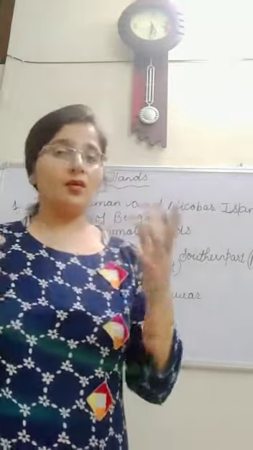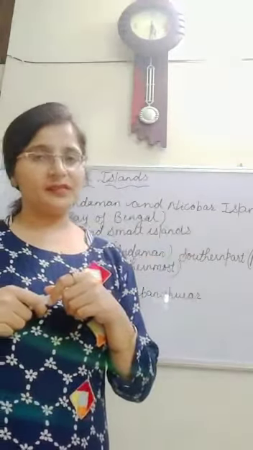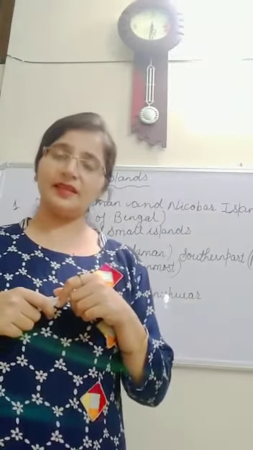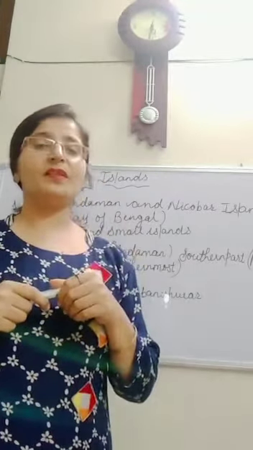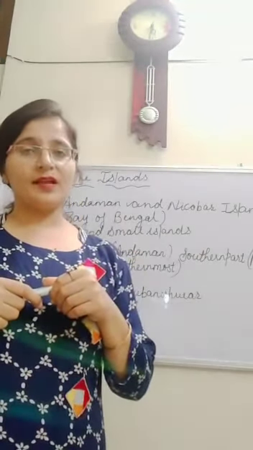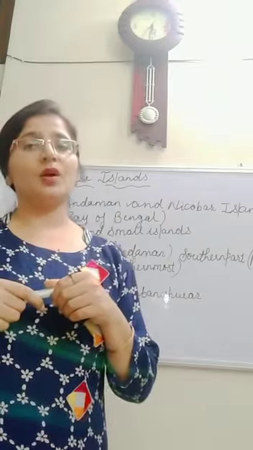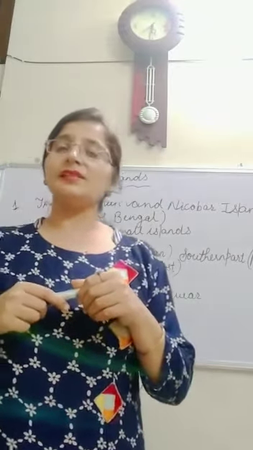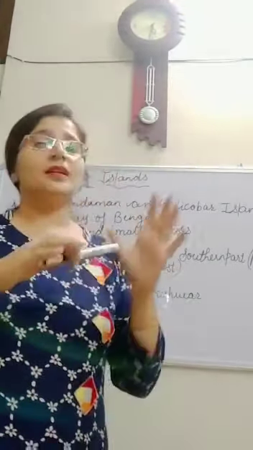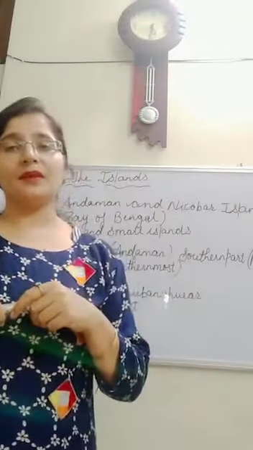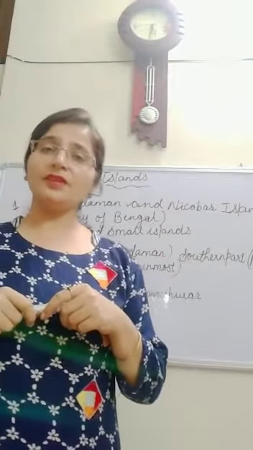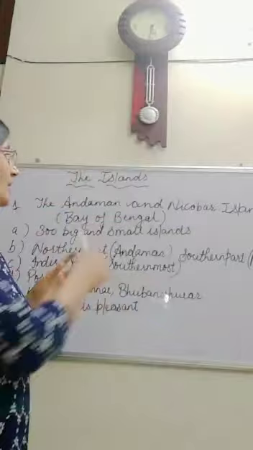The eastern coastal plain is divided into two different groups: first is the Northern Sarkars and the second is the Coromandel coast.